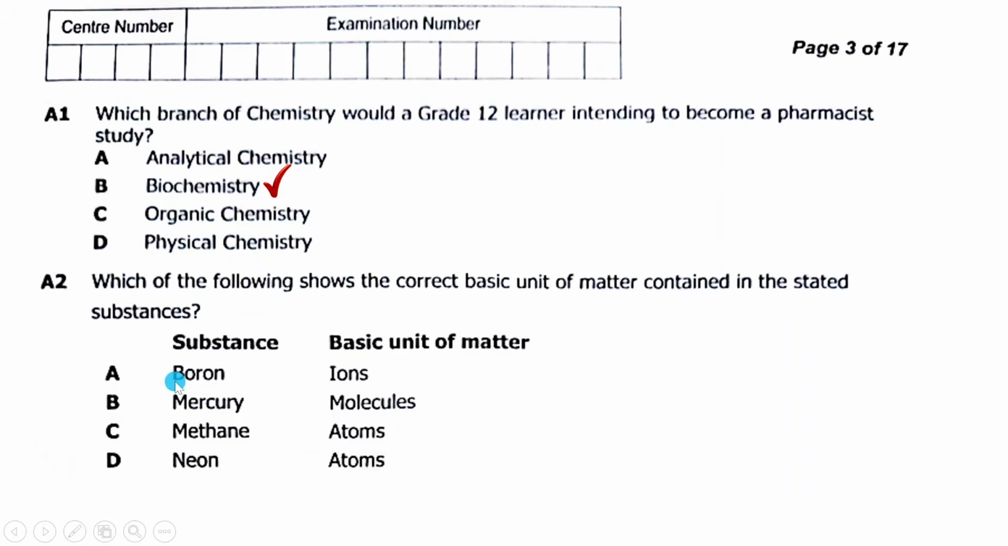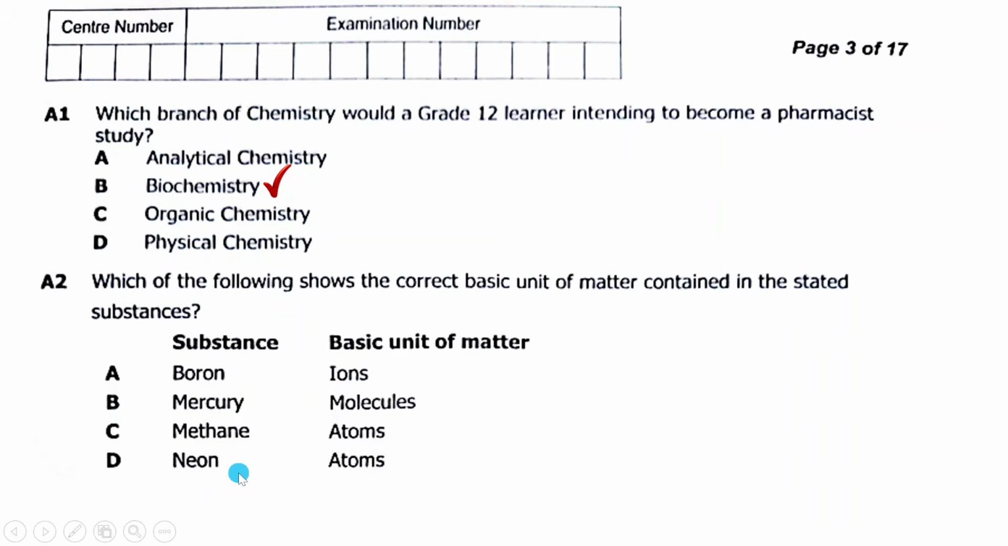When we go to boron, boron again is an elemental substance. So if boron is an elemental substance, what type of basic unit of matter is there? It's just atoms, not ions. Ions are found in substances that are in compound form, which are formed as a result of ionic bonding. So when we look at these now, what would be the correct answer?